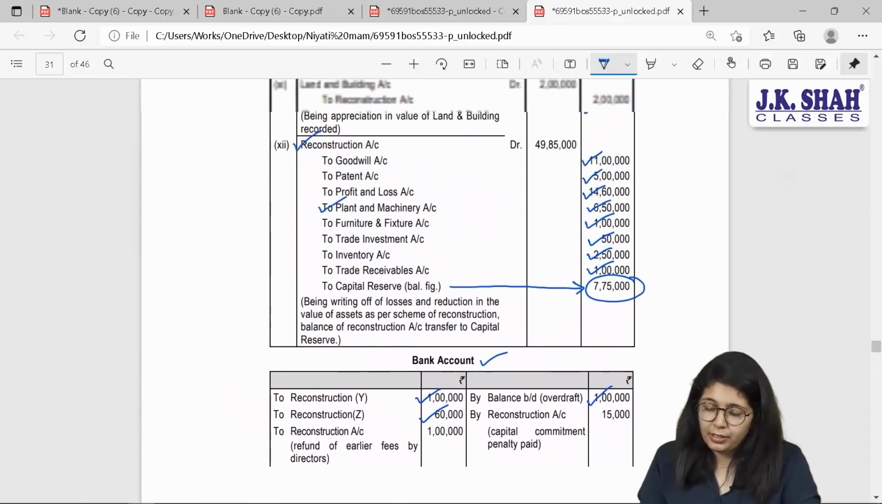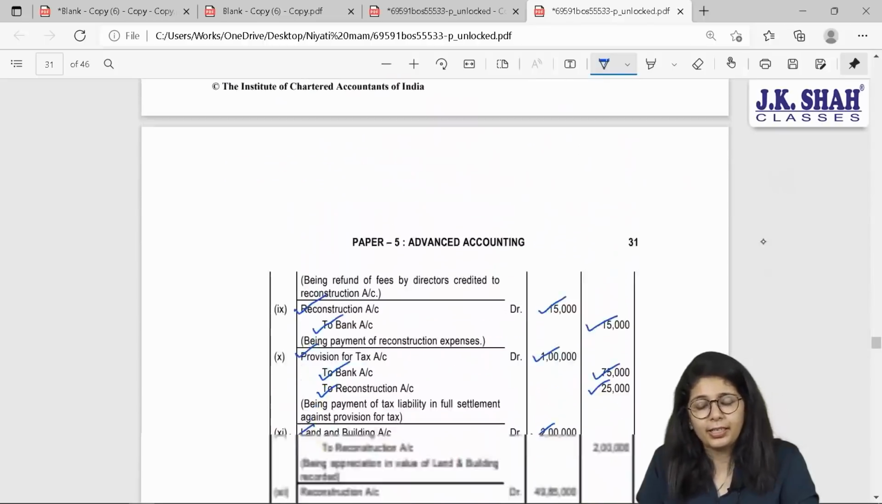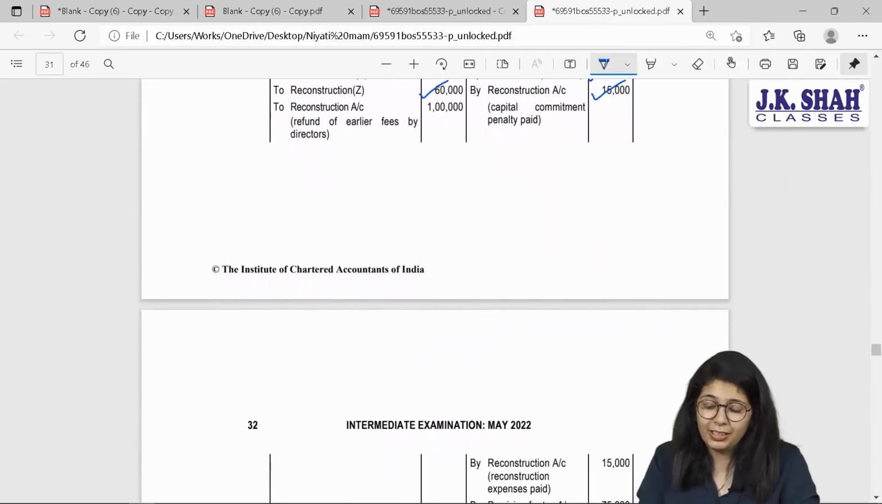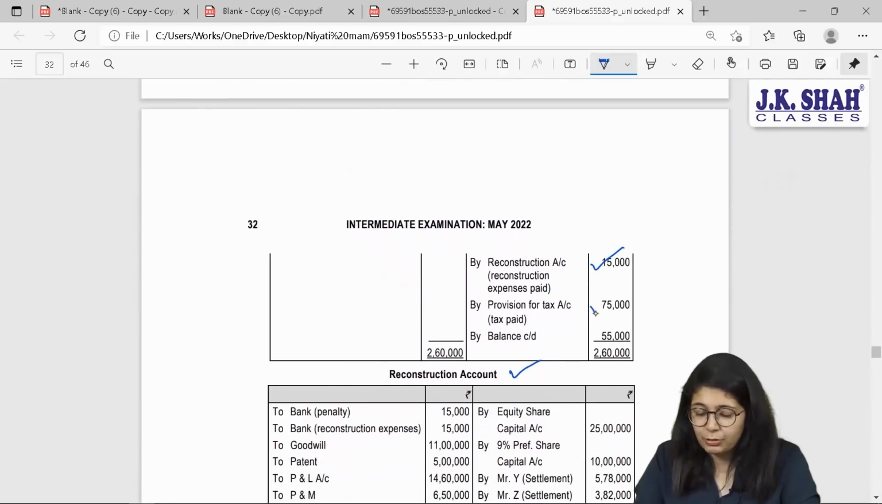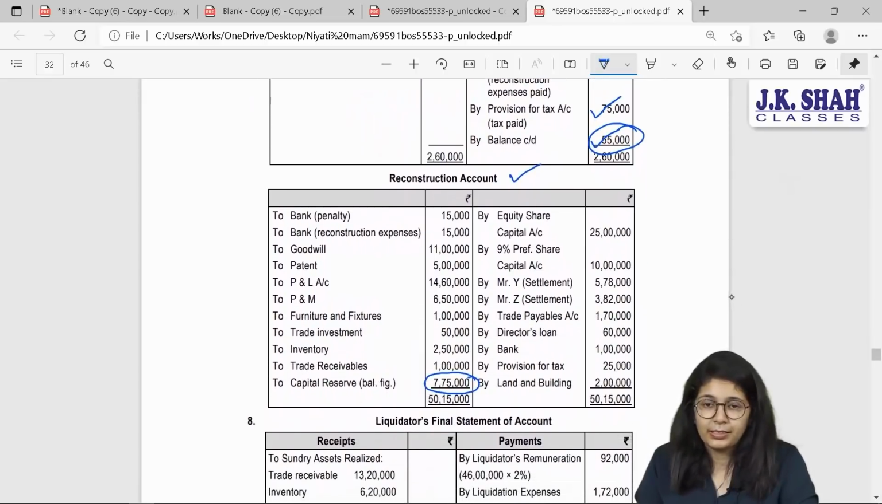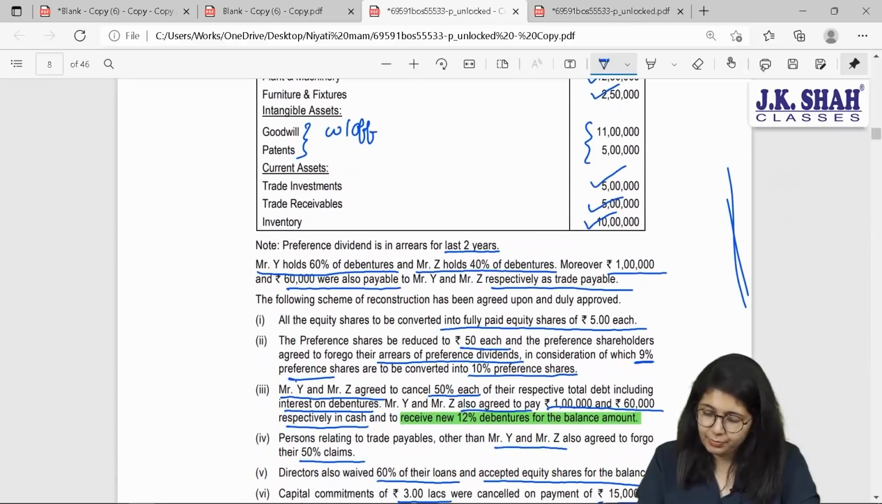Yes, after that, you have paid certain expenses. You have received some amount from your directors. All those are shown over here. Reconstruction expenses, that is penalty was paid. Amount was received from directors. Your basic expenses were paid. Taxes are paid and your balancing figure comes to 55,000. Clear? Yes. What have they asked you to do? This is it.